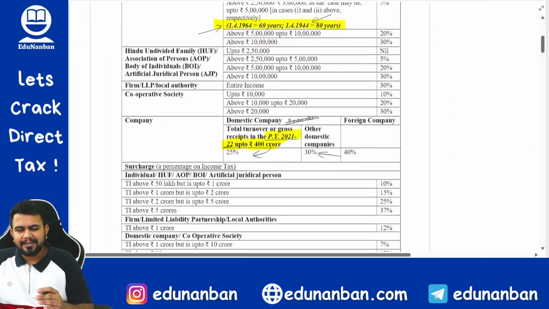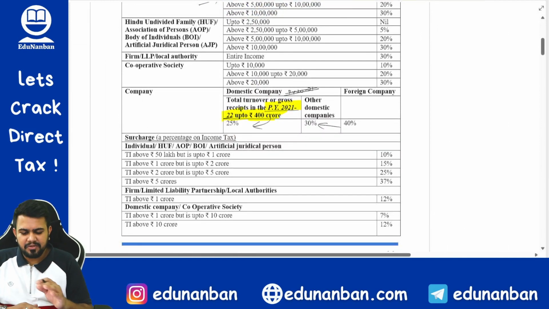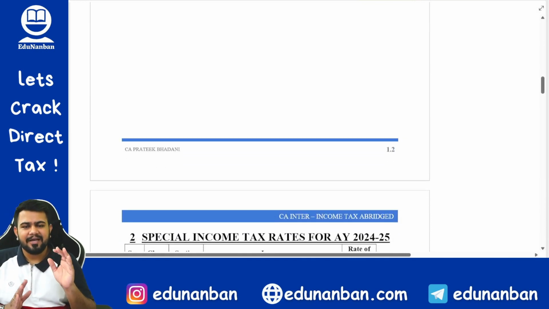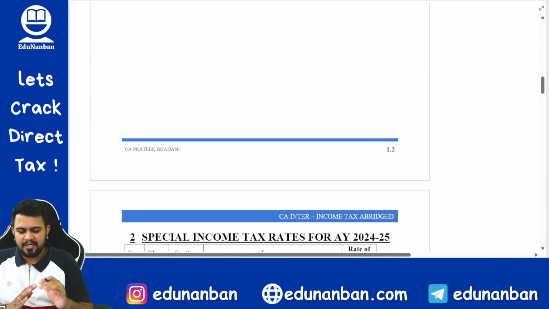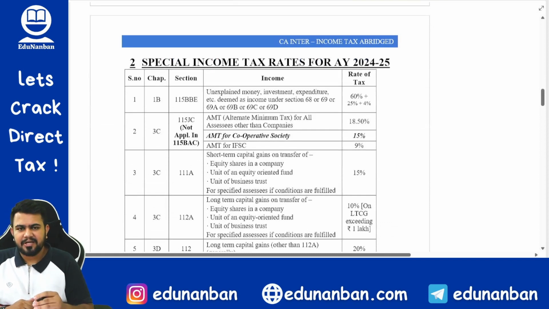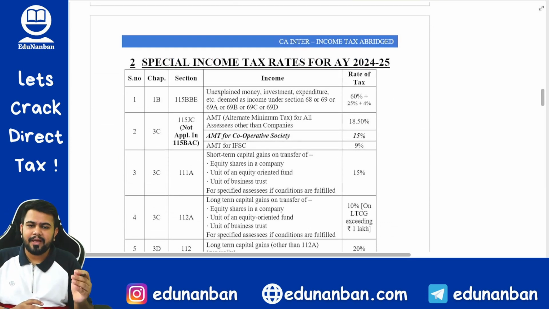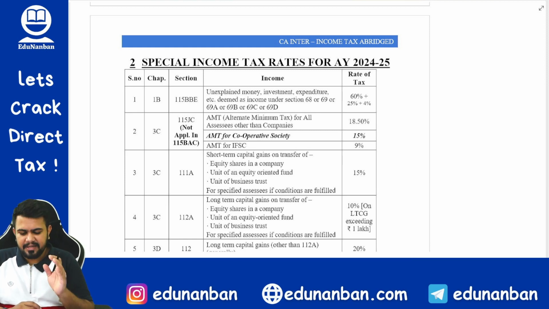Other things are as such. There is no other change in the old tax regime. The tax rates, rebate, surcharge, everything is the same as you had studied before. Even the special surcharge rates for dividend income, 111A, 112 and 112A are also the same as we had studied before.